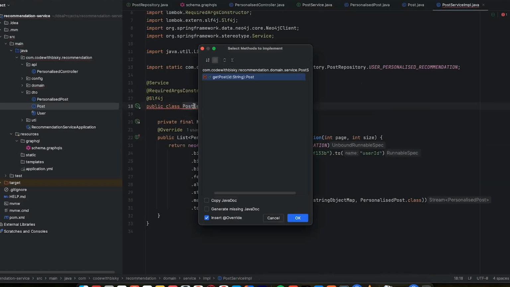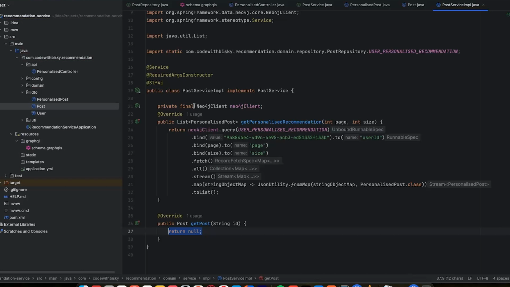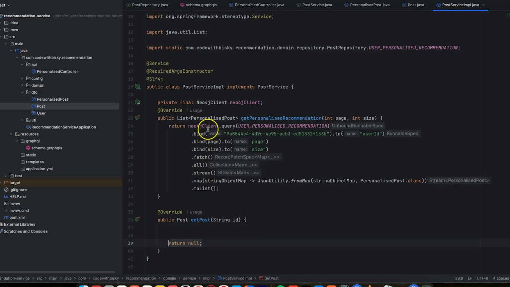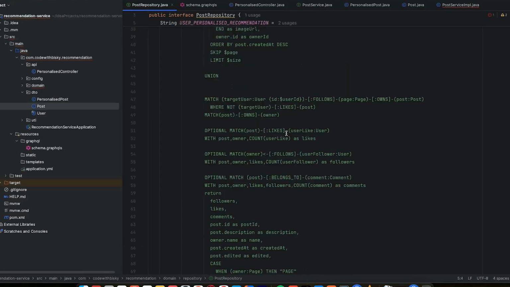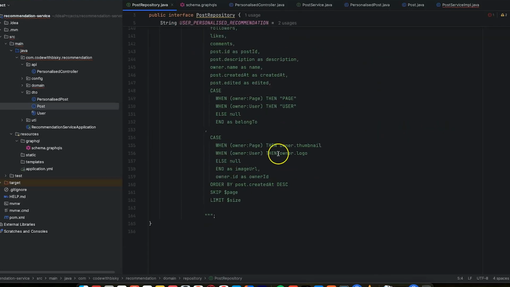So our implementation, just to get this one, it's going to be an easy one. Remember, let's just copy. I think now you are used to this. I just say neo4j.query, and okay, I will put this query somewhere, and here we have this one. So for now, I just want to do this.